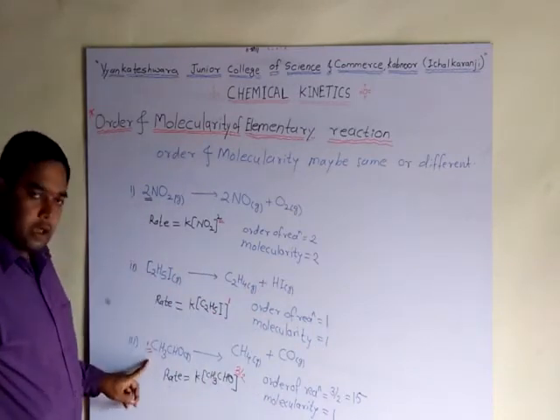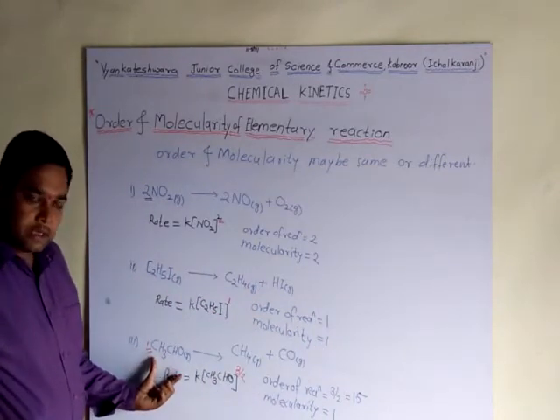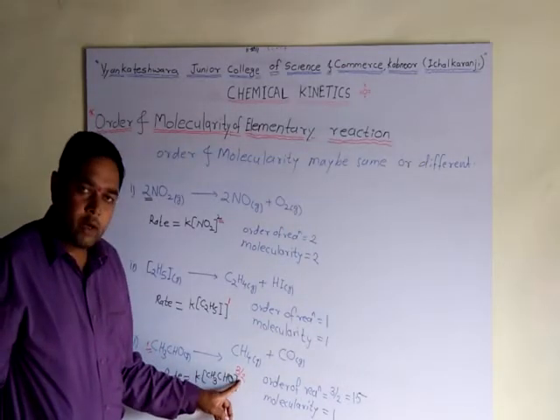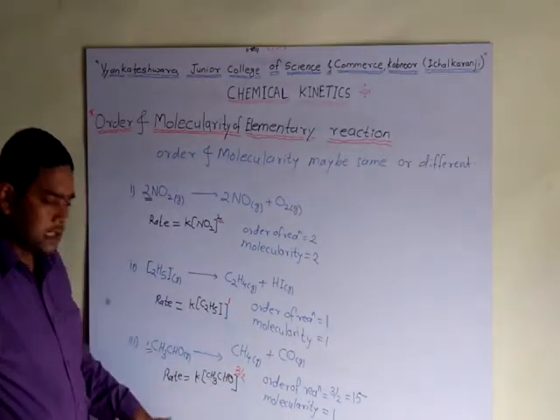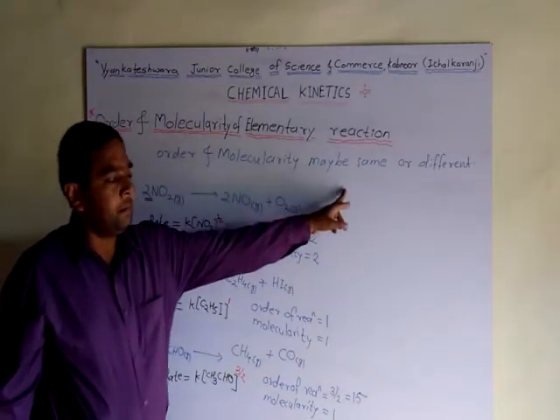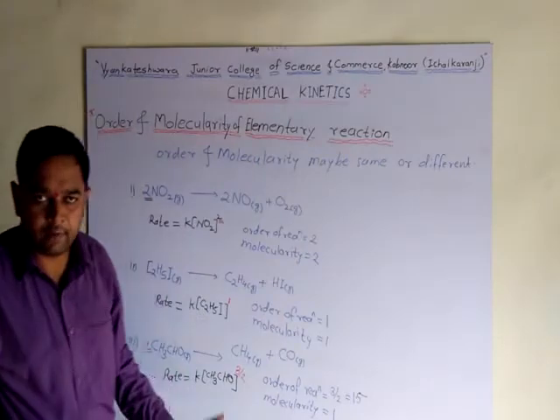But in the third example, decomposition of acetaldehyde, the number of molecules is 1 but the order is 3/2, because order is an experimental quantity. Hence order and molecularity may be the same or different.